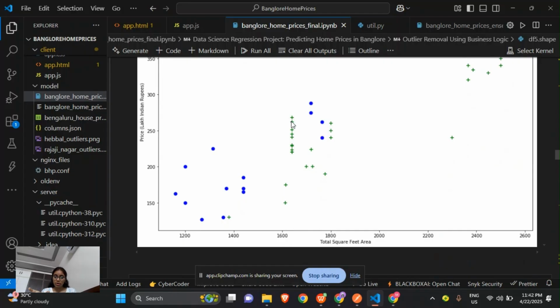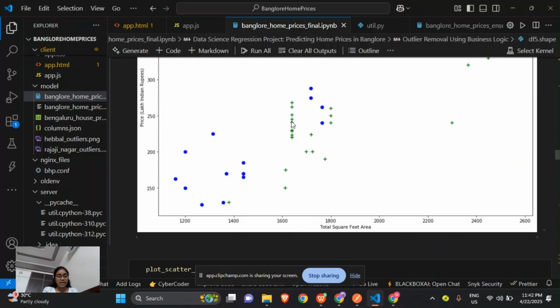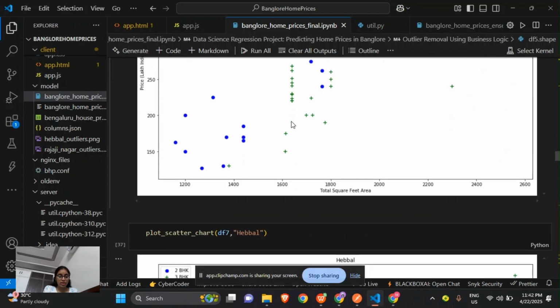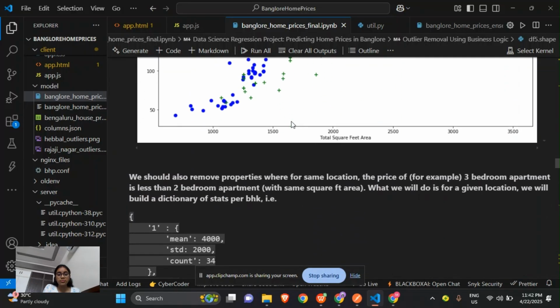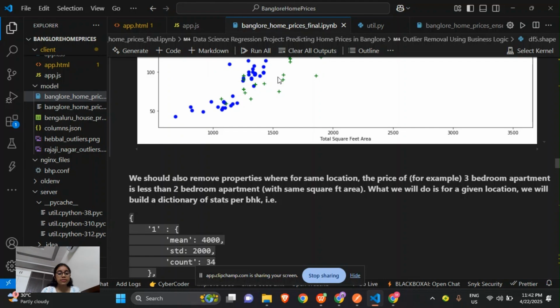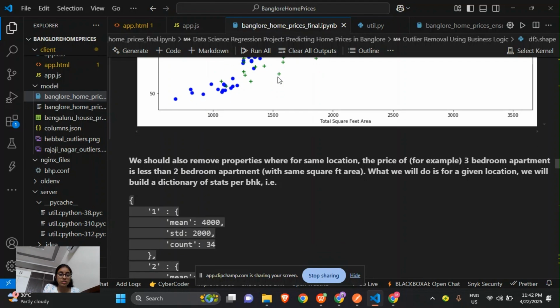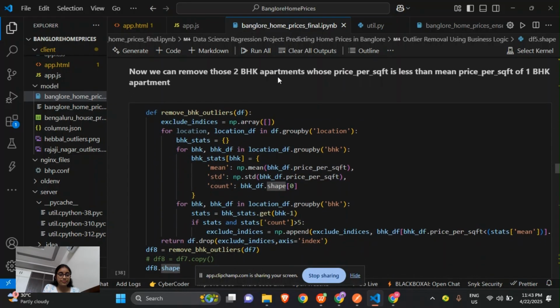If the blue dots are higher than the green plus signs of the same square footage, then it is a red flag, like the 2 BHK costs more than the 3 BHK. And if we plot the scatter for Hebbal, it is more in this square feet area. Then we should remove such properties where, within the given location, the price of the 3 BHK apartment is less than the 2 BHK. So our plot showed some 2 BHK which is more expensive than 3 BHK, which is not right. So we need to correct this.